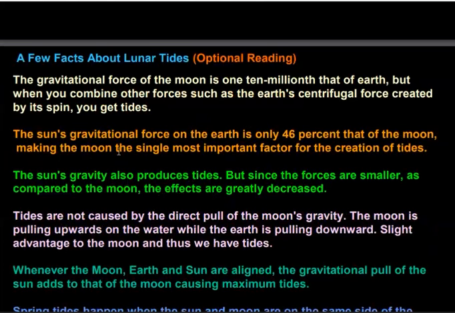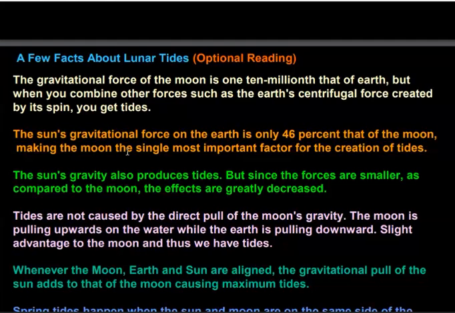The sun's gravitational force on the earth is only 46% that of the moon's gravitational force, making the moon the single most important factor for the creation of tides. The sun's gravity also produces tides, but since the forces are smaller compared to the moon, the effect is greatly decreased.